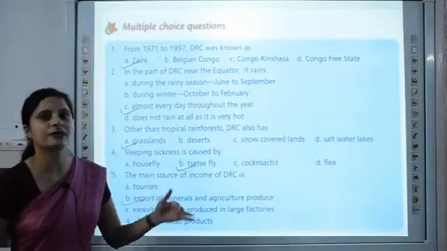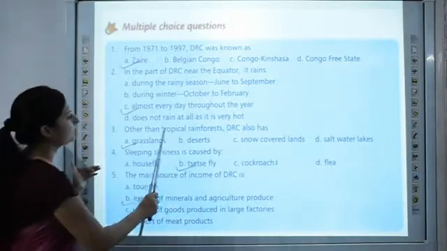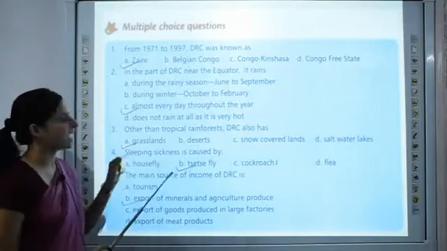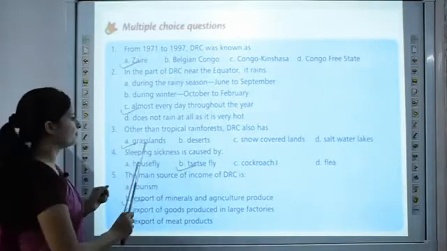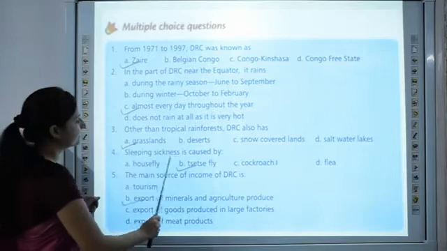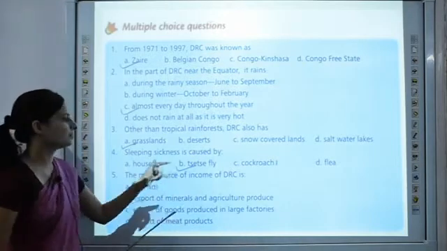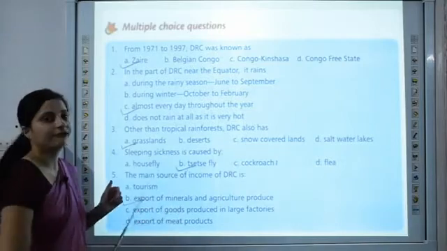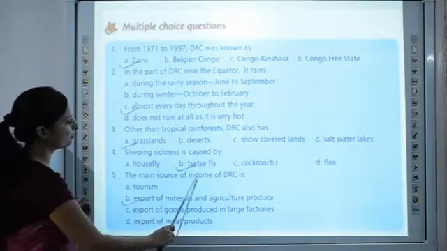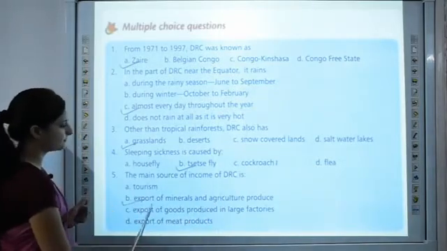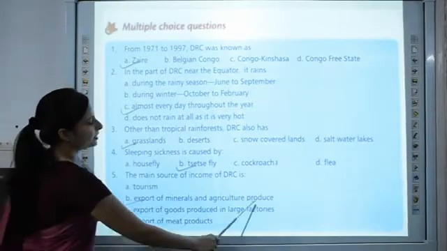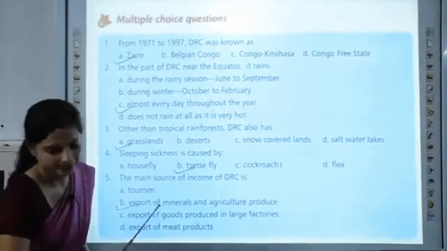We learned that the kind of vegetation, except the tropical rainforest, we have the grasslands as well, which is savannas. Sleeping sickness is caused by tsetse fly. This is a dreaded disease which is caused by the tsetse fly. The main source of income of DRC is export of minerals and agriculture produce.